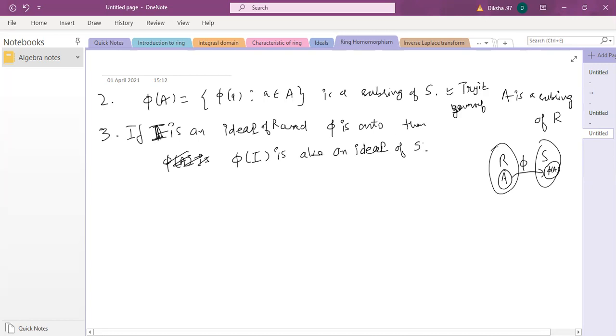Okay, so can anybody explain the difference between property number 2 and 3? प्रॉपर्टी 2 का मतलब मैंने आपको समझा दिया है, you just repeated. प्रॉपर्टी 3 का मतलब क्या है?